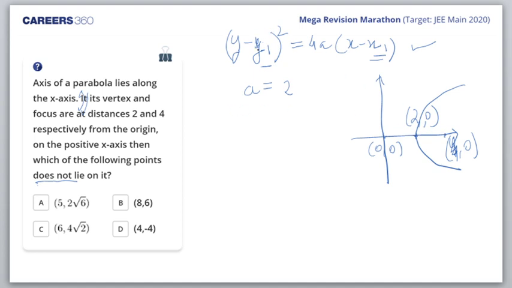y1 happens to be 0 and x1 is 2. So what equation of the parabola do I get? Students, please be attentive here. We get y squared equals 4a, which becomes 8, times (x minus 2). This eventually becomes the equation of the parabola.